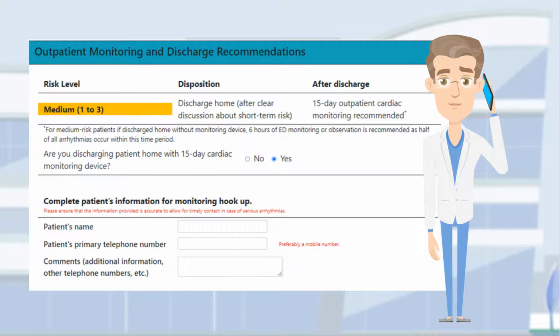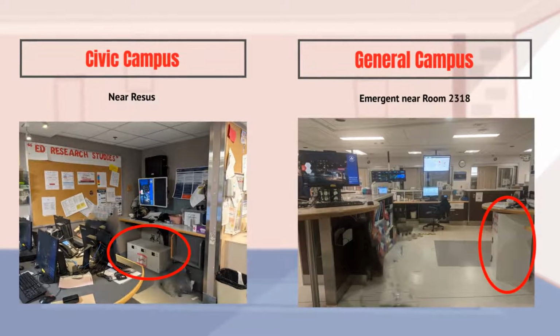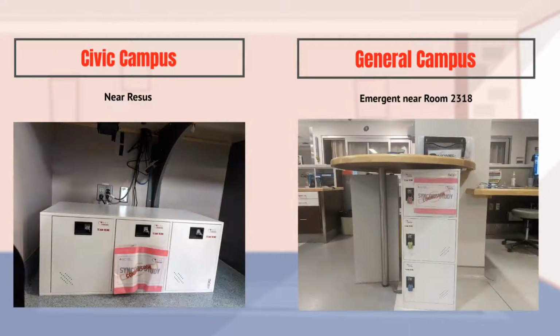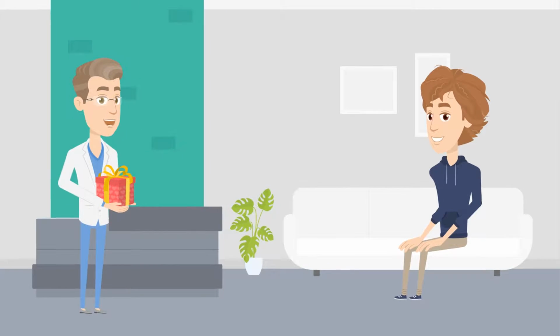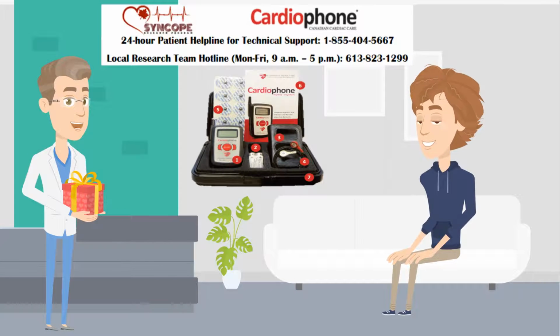Once submitted, the patient information is immediately forwarded to the central monitoring station. A locker number and password to access the cardiac monitor will be displayed. Please retrieve the cardiac monitor from the designated area within the emergency department. Please give the package to the patient. All necessary information is inside, including device hookup instructions and contact information for the research team and the monitoring center's 24/7 hotline.